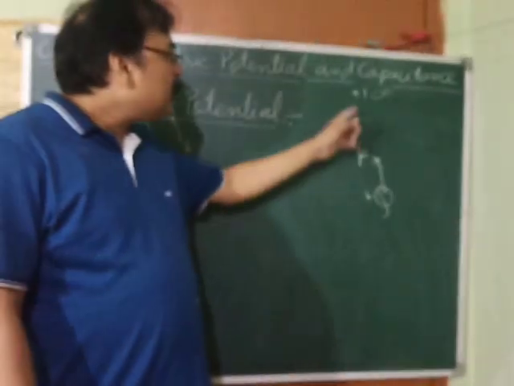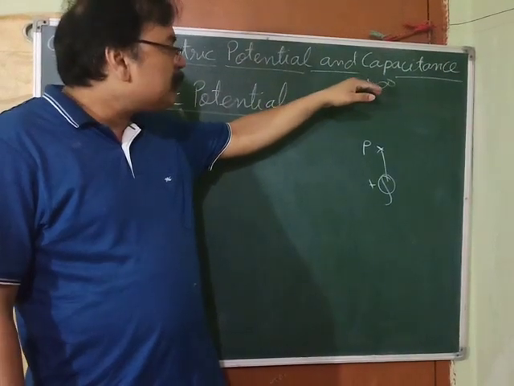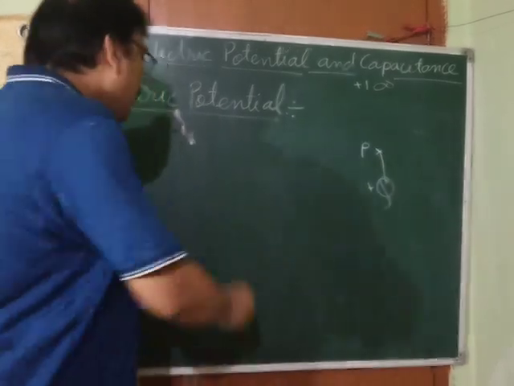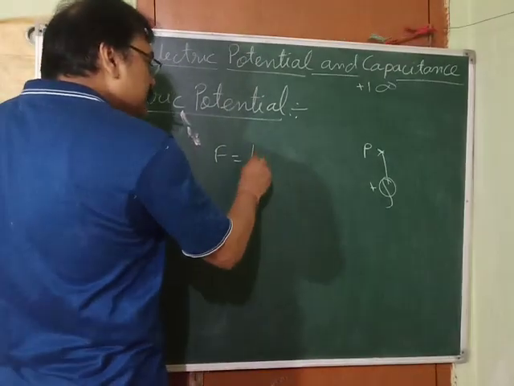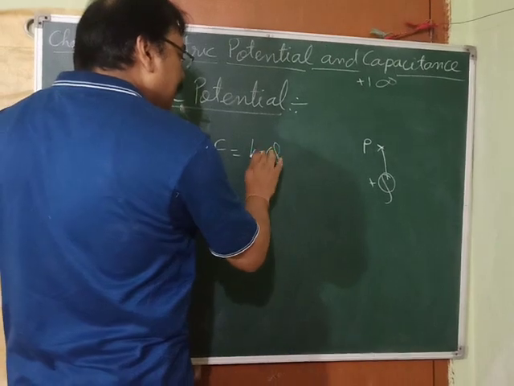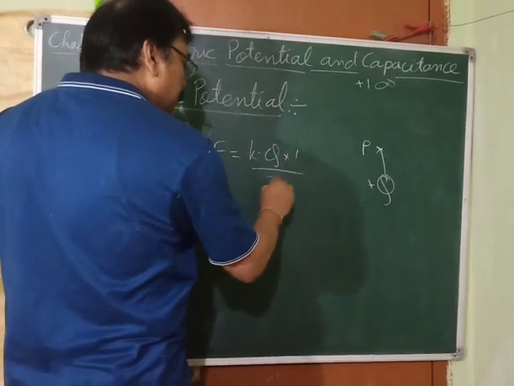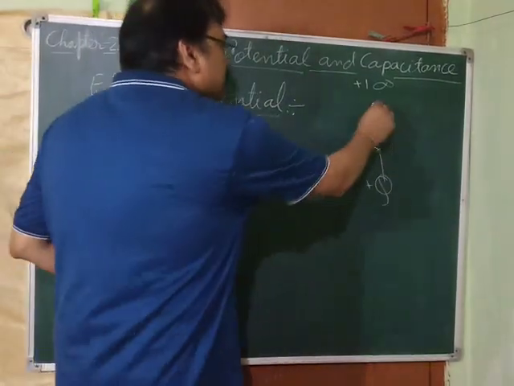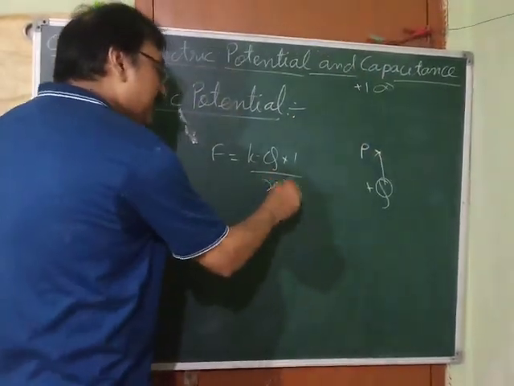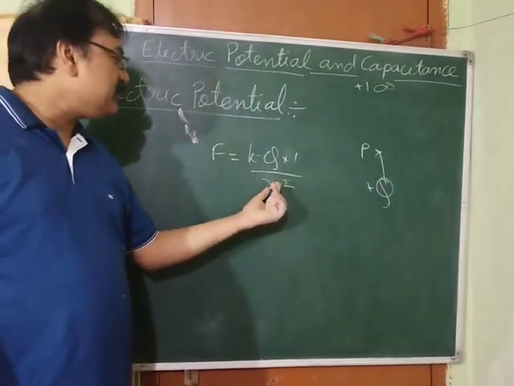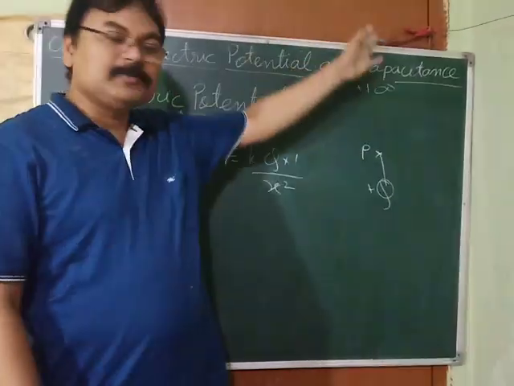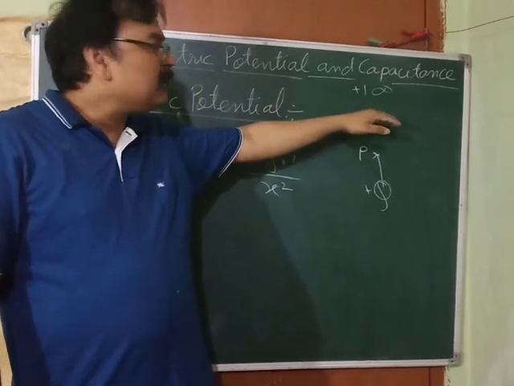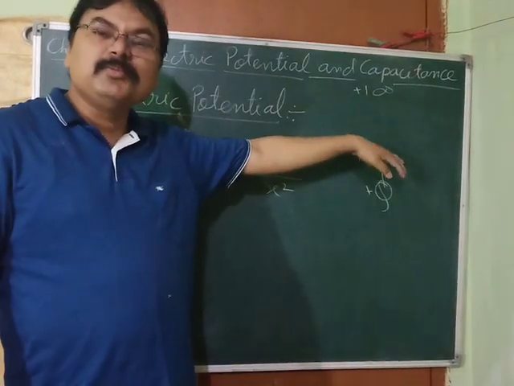what you find, once you are applying force in this direction, as this charge is moving in this direction, the separation between the two charges will decrease. As the separation decreases, the force between them will increase. Suppose this distance, the infinite distance, is x. As the distance is decreasing, the force will increase. As the repulsive force increases, you have to increase your force. So it will move ahead, then again the force will increase, and again you have to increase your force.